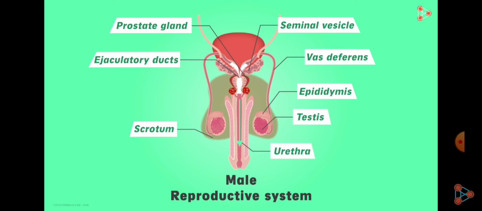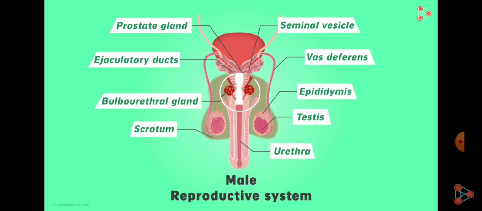These three accessory glands together pour their secretions or the hormones inside the sperm, and individually they protect the sperm from the acidic medium. These three accessory glands give lubrication effect, give alkaline medium, and give nutrition to the sperm so that it can easily travel up to the egg. Now student, as the sperm get mixed up with the secretion of the accessory glands, this will become the semen. This semen will pass through the urethra.